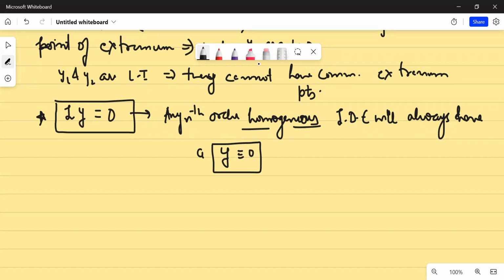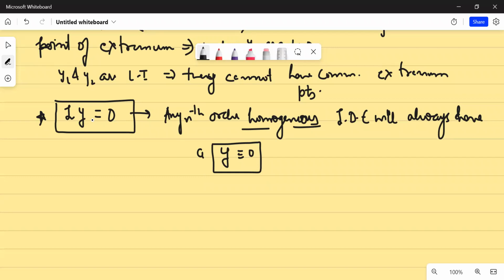You can see that y equal to 0 satisfies this differential equation, isn't it? For any homogeneous linear differential equation, we'll see that the set of solutions would form a vector space over R. That we'll see later on.